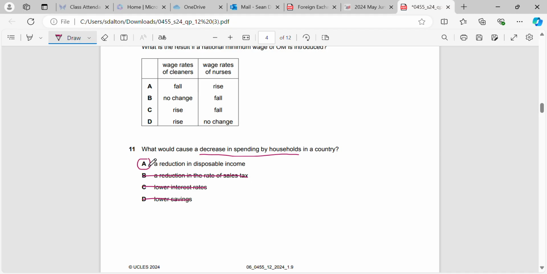But if people have less disposable income, so if they have less money on a month-to-month basis left after they pay their bills, so if they pay their rent, their electricity bill, their gas bill, they give money for whatever loans they have, etc., well then that's definitely going to decrease their spending if they've got less money available in their pocket.